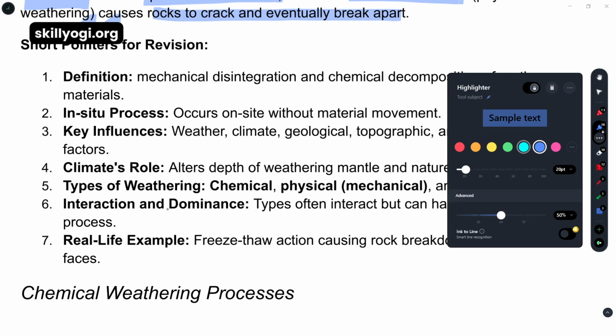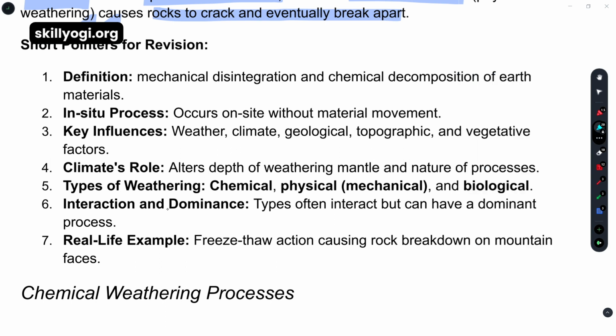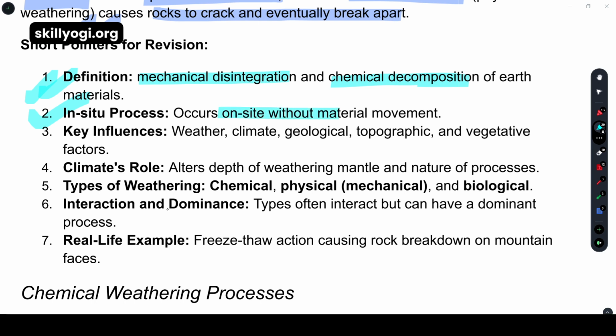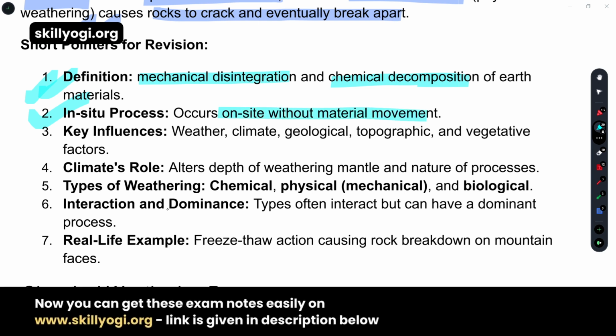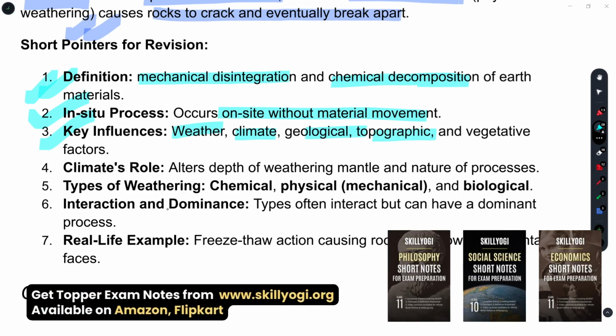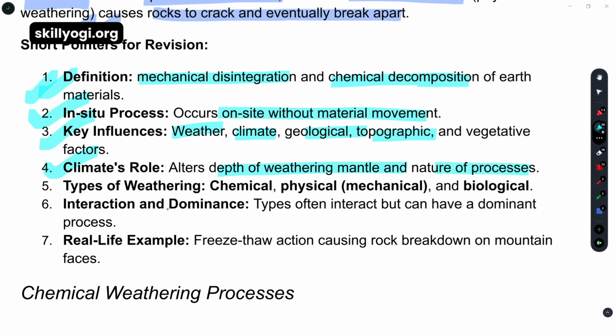Now, what is given for the revision? What we have learned from the above paragraph? The definition we have learned, which is mechanical disintegration or the chemical decomposition of the earth materials. In situ process we have learned, which is on site without the material movement. Just I have explained this process, that without moving the elements, we can reserve these resources. Third one is key influences, like main influences: weather, climate, geological era, topography, etc. Climate's role, it's also a major role which is happening inside the earth surface.